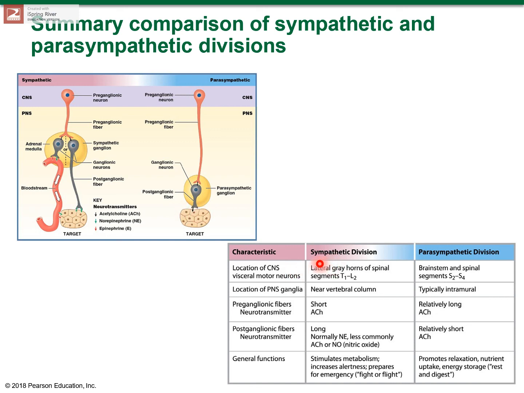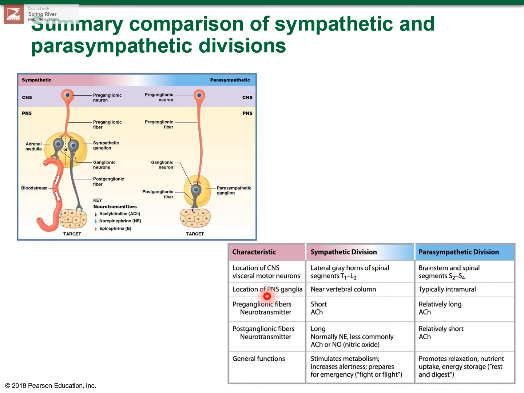The location of the sympathetic nervous system is in the lateral gray horns of the spinal segments, which is T1 to L2, whereas the parasympathetic division emerges from the brainstem and the sacral regions.